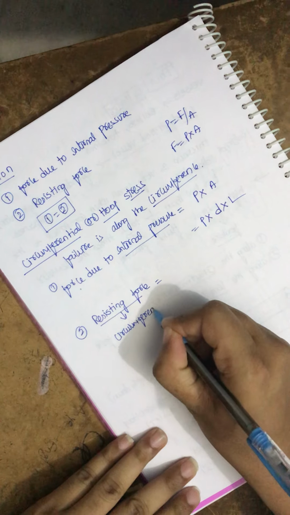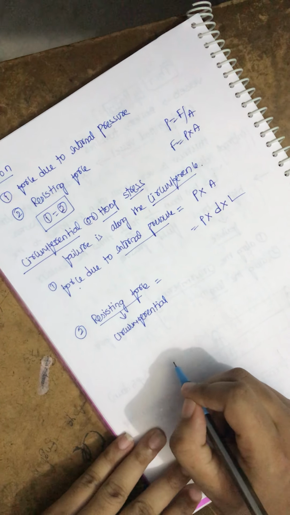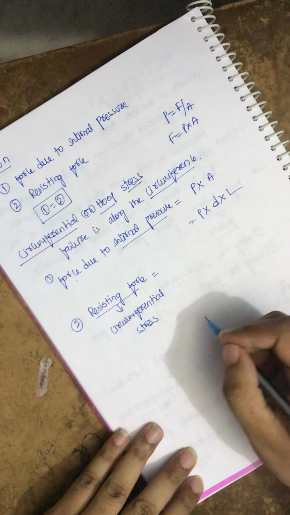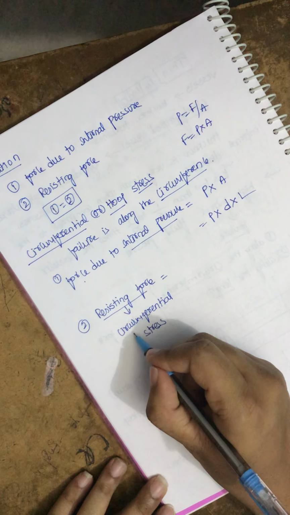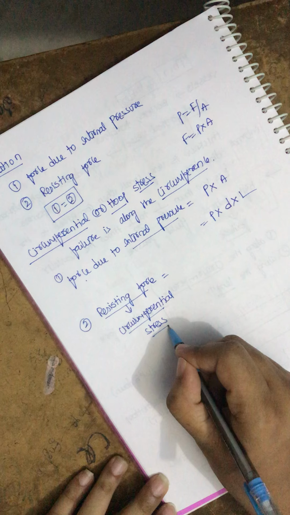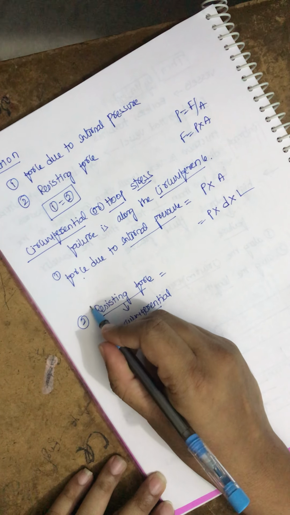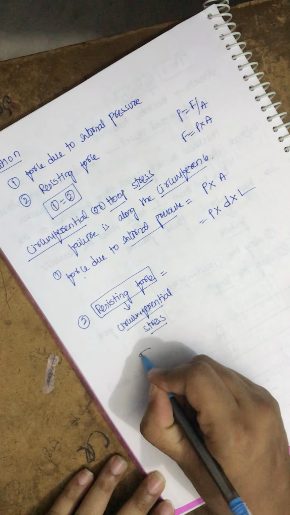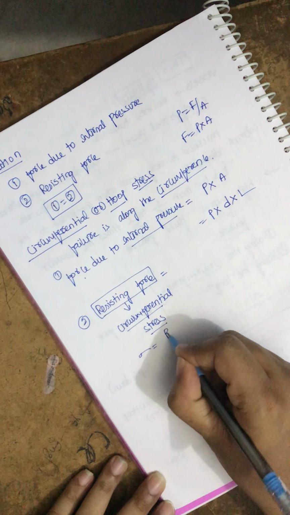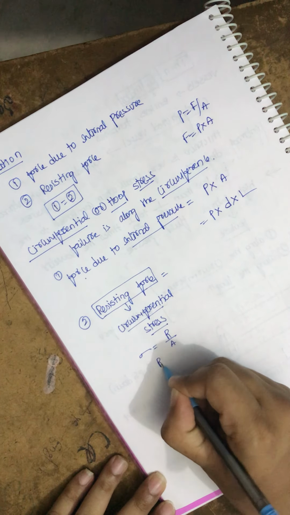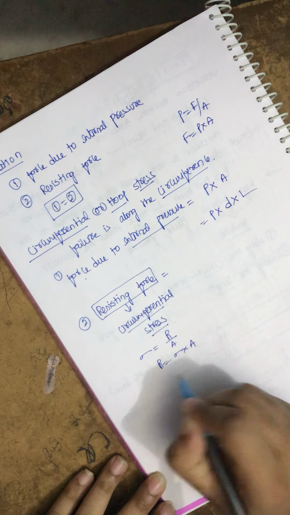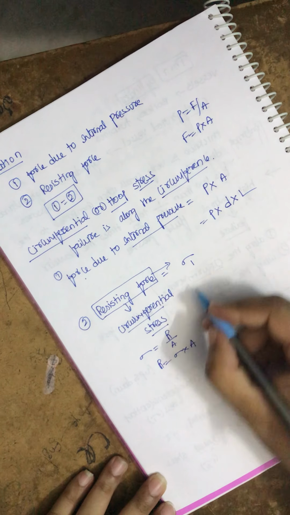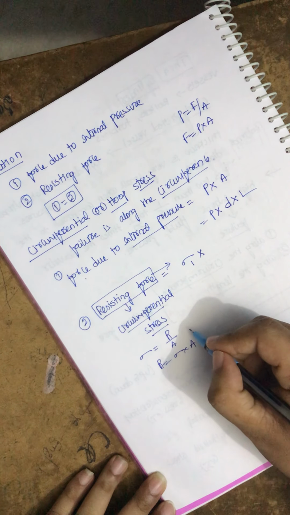How can we define a stress? Stress is simply resisting force per area. We defined long back what the stress actually is. So this is our circumference stress. The circumference stress is obtained by this resisting force. So now we know stress is equal to load or force by area, then force is equal to stress into area. So this resisting force is equal to some stress, circumferential stress, into our area part, which is also